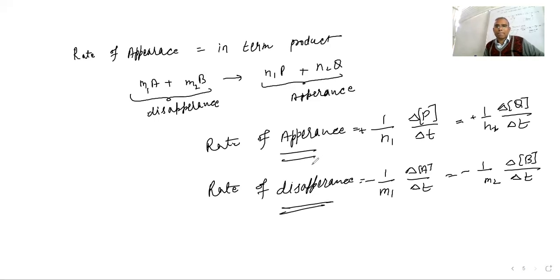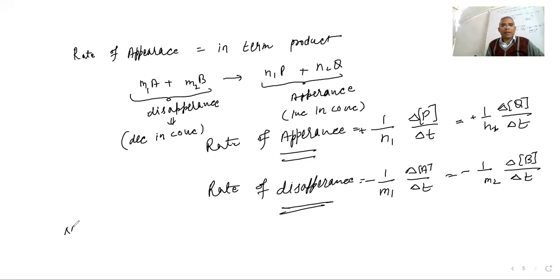Can we go over it? I didn't get what it means by disappearance. Disappearance means decrease in concentration. That's simple. Decrease in concentration means disappearance, and appearance means increase in concentration. It's simple. Wait, I'm giving you the example.